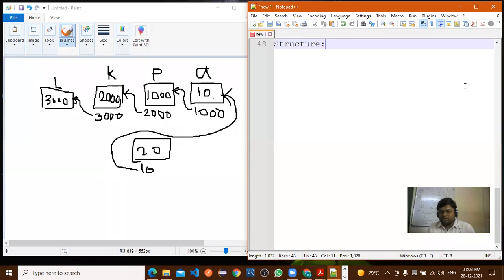Now these basic concepts, whatever concepts we are using in our linked list, that much concept I will cover here. Any question related with the pointer? If yes, you can ask.